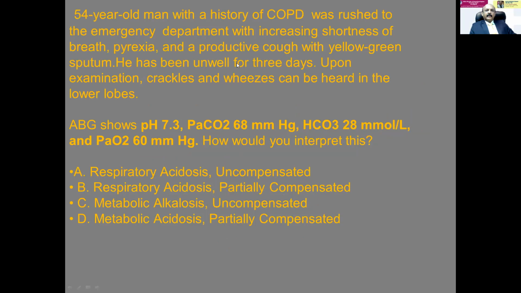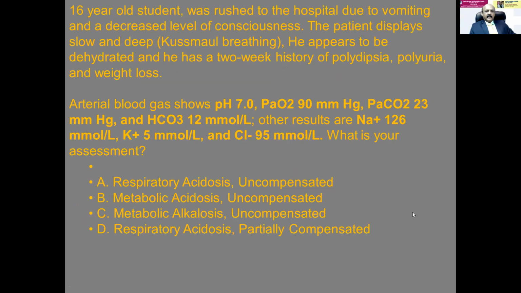Same way, a 54-year-old man with COPD, pH is 7.3. So it is acidosis. PaCO2 68, respiratory acidosis possible because he is having COPD. Bicarb is 28, on the higher side of normal, and PaO2 is 60, there is hypoxia. So this patient has respiratory acidosis uncompensated because the pH is on the less side, the acidotic side.